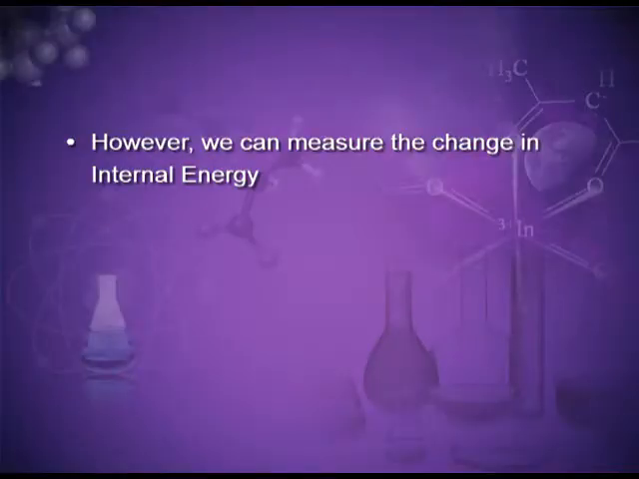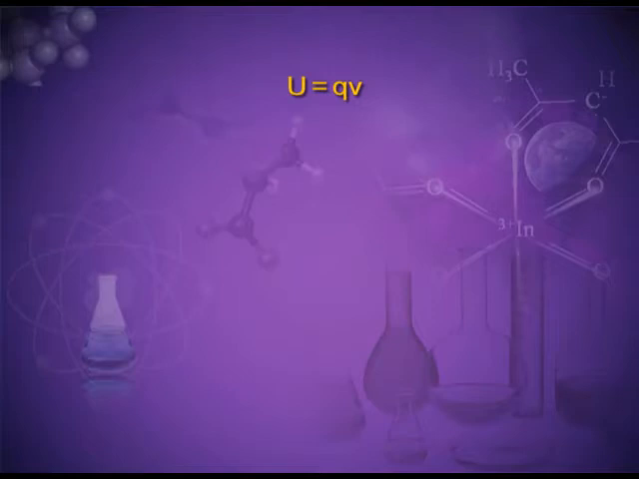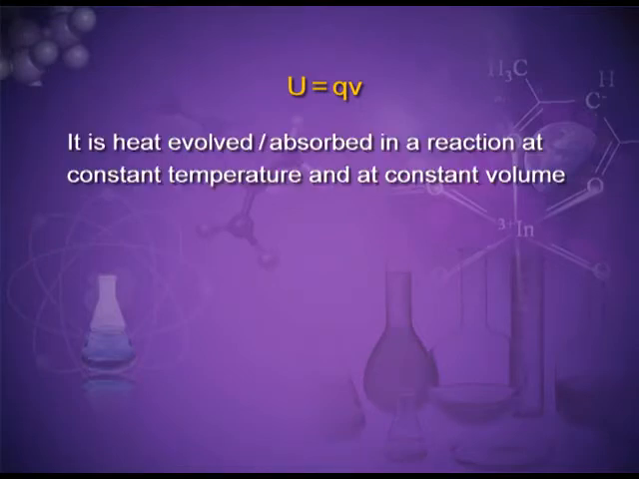That means it depends on the quantity and the size of the matter. We can measure the change in internal energy. Delta U is equal to U_F minus U_I, where delta U is the change in the internal energy, U_F is the internal energy of the final state, and U_I is the internal energy of the initial state. Delta U is equal to q_V. It means it is the heat exchange at constant volume.